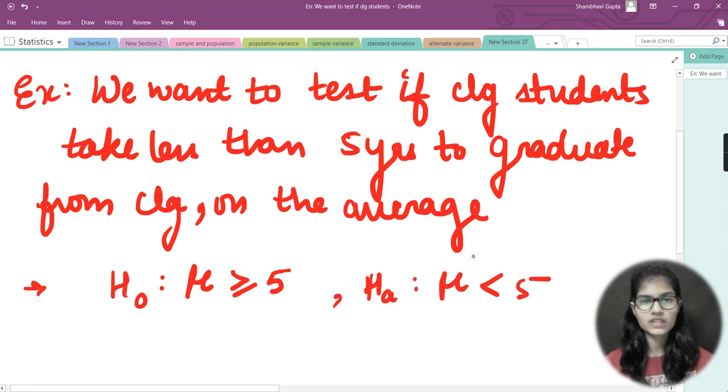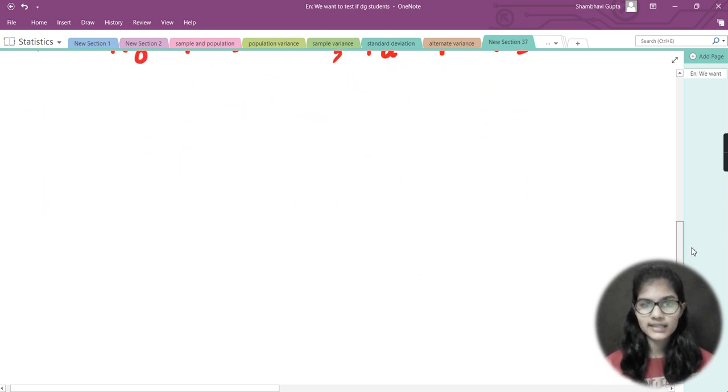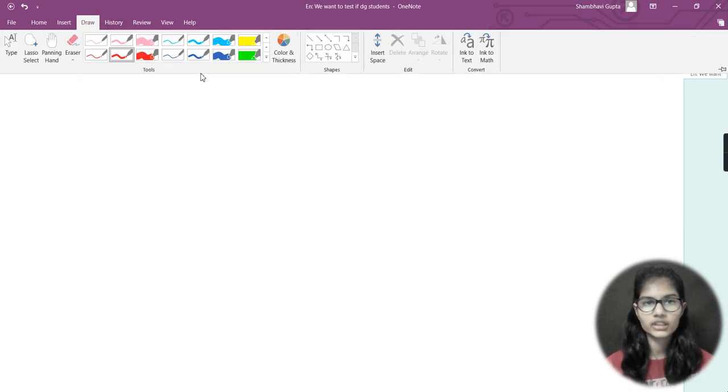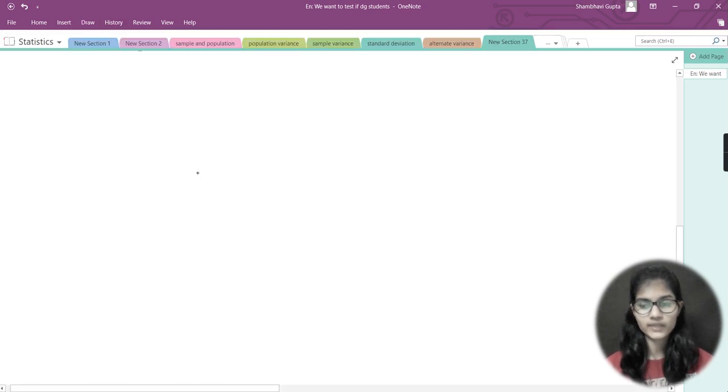So this is what we can say from here about the question we want to test: if college students take less than 5 years to graduate from college on the average, right? Let's say we have found the alternate hypothesis and the null hypothesis.